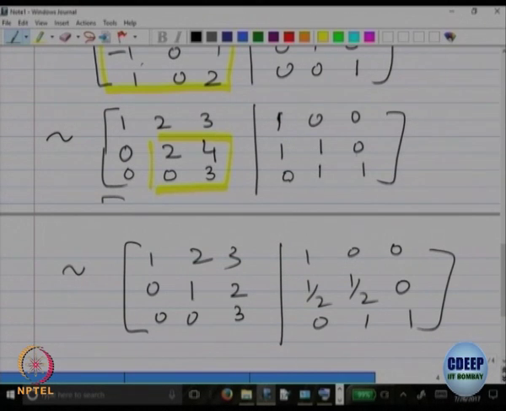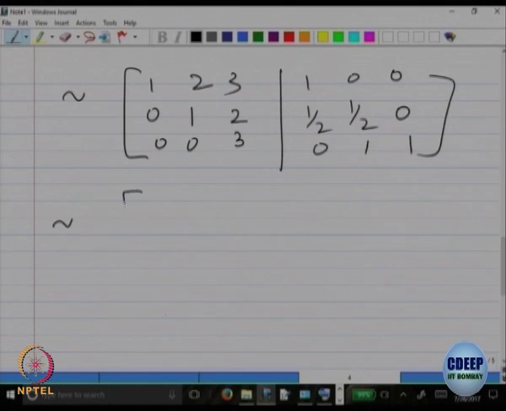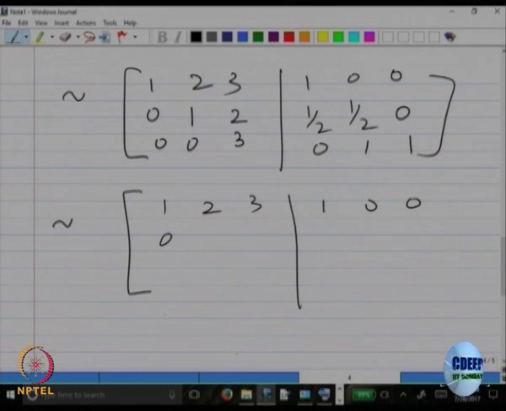Right. So I have got a pivot in the second row at 1. Next step, I should make everything in that column equal to 0. So let us make that. That is equivalent to 1, 2, 3, 1, 0, 0. Okay, so what shall I be doing?